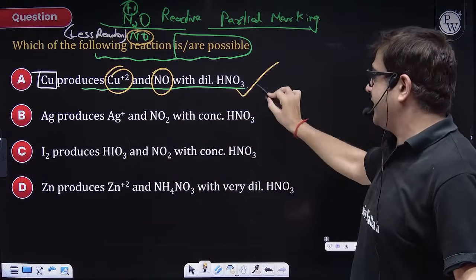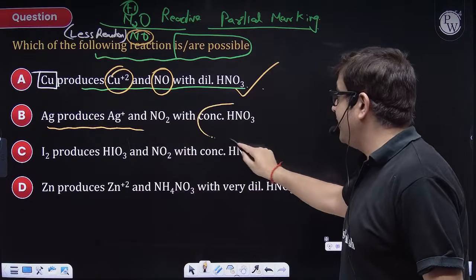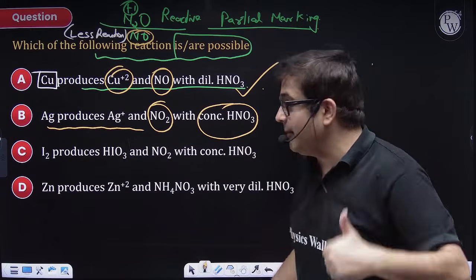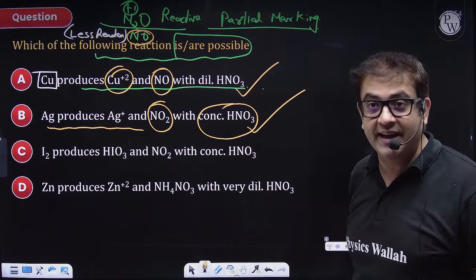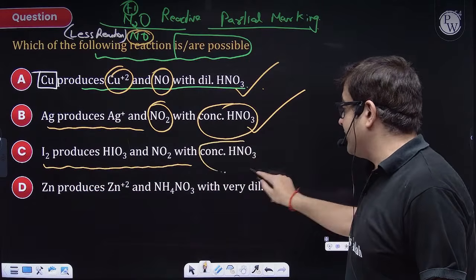So definitely this is correct. Again, silver produces, but sir, this is concentrated. So concentrated will always produce NO2 and the metal will get oxidized. So this is also definitely correct. Now, I2 produces HIO3 because again sir, concentrated nitric acid.